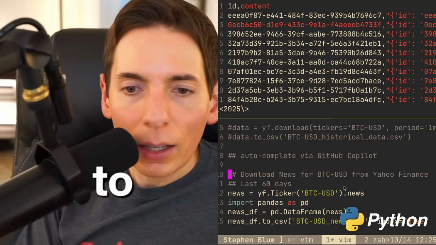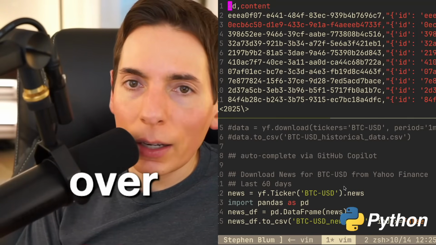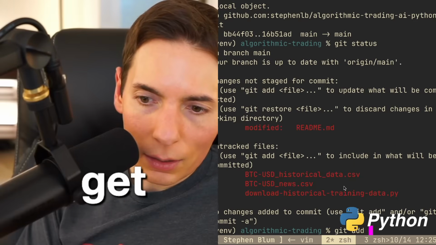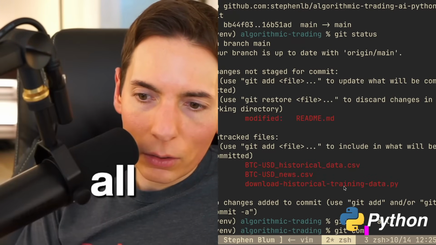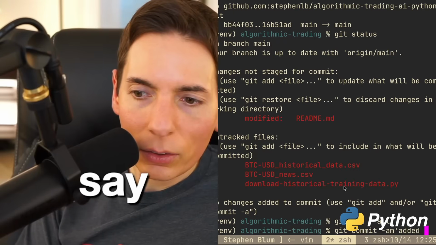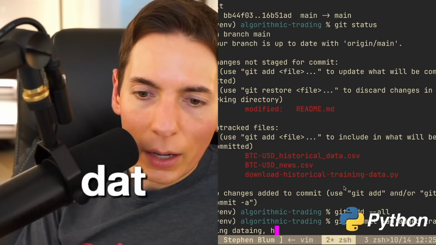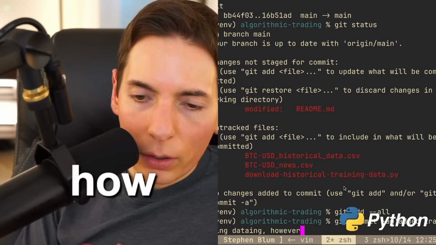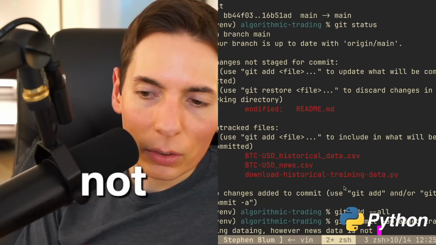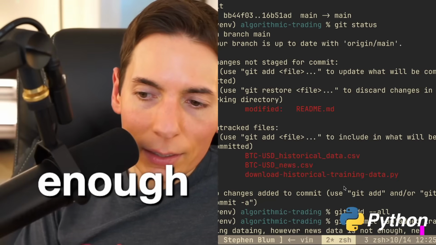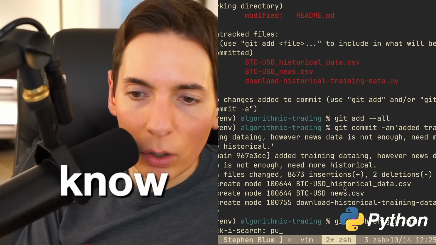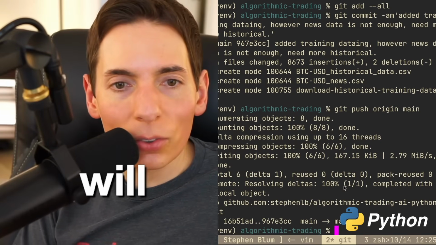We do got to get going. It looks like we got some of our data, but not all of the data. I'm gonna go ahead and commit this to Git here. Git status, Git add all, Git commit -am, added training data. However, news data is not enough. Need more historical data. I know we can do it, but we will have to do this on the next stream.